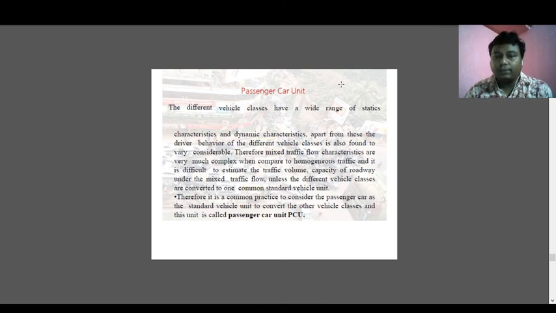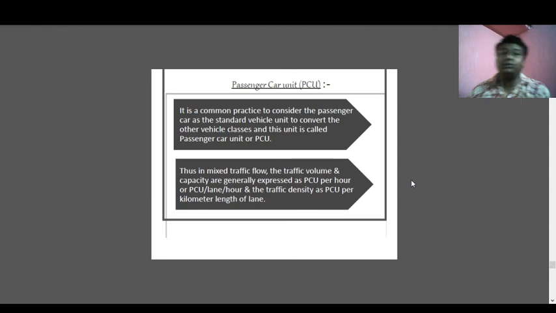Therefore, it is common practice to consider the passenger car as the standard vehicle unit to convert the other vehicle classes, and the unit is called the passenger car unit, PCU. Thus, in mixed traffic flow, the traffic volume and the capacity are generally expressed as PCU per hour or PCU per lane per hour, and the traffic density as PCU per kilometer length of the road.